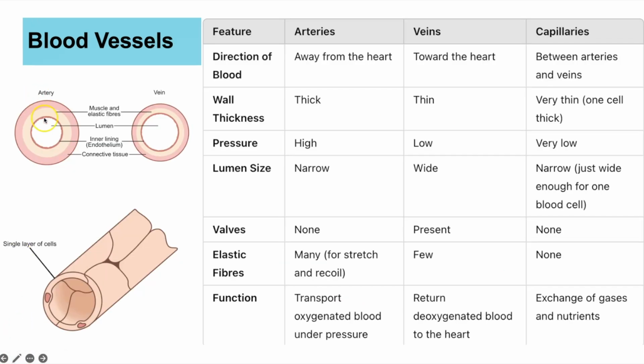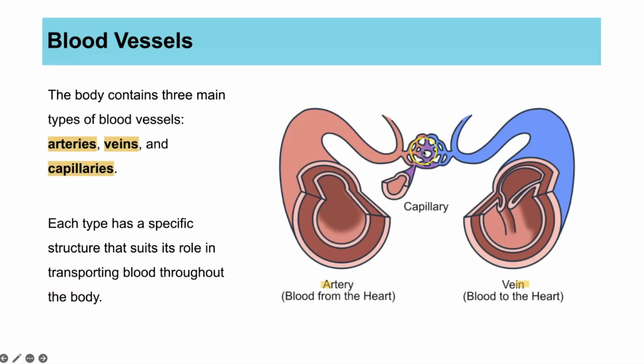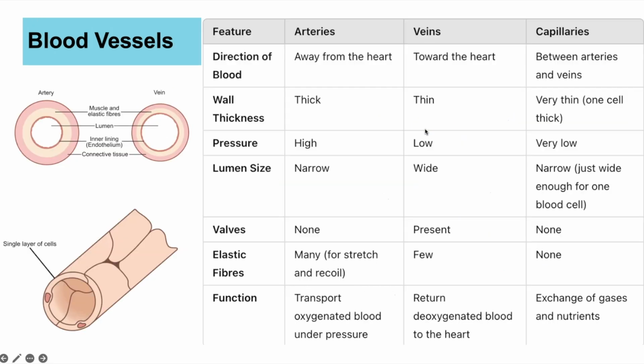So here we have a picture of an artery, if it was sliced open and you were looking at the cross section, and the same for the vein and the capillary. And we've got our summary table here. So first of all, we've just said this: arteries is A, away, carry blood away. Veins is going in, so it's going towards the heart. And capillaries, that is what is connecting together, if I just go back here, the arteries to the veins, and it's where we get exchange of substances happening.